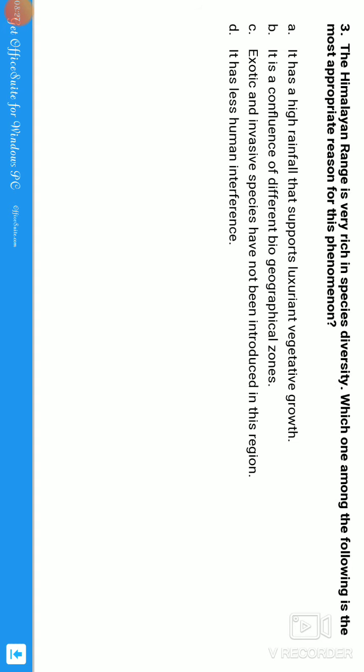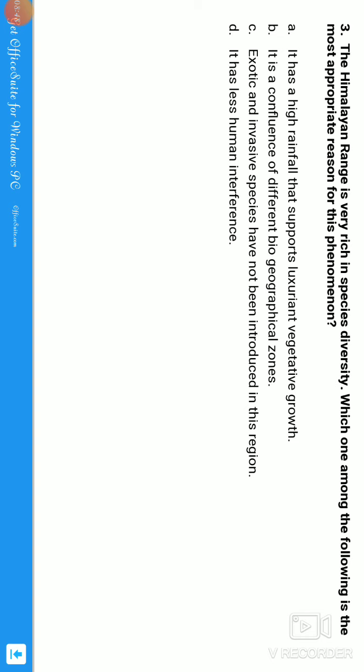If it's the third option, exotic and invasive species have not been introduced in this region, guys. So that is not the reason for the species diversity. The fourth says it has less human interference. There is nothing like that, guys. The appropriate answer is that it is the confluence of different biogeographical zones.